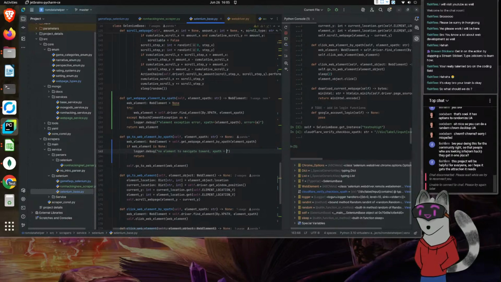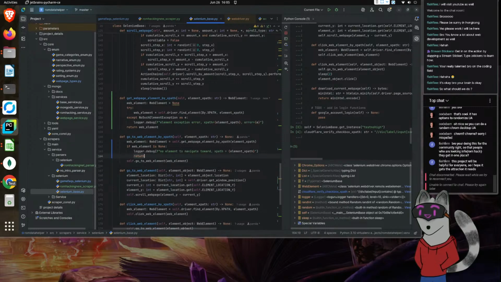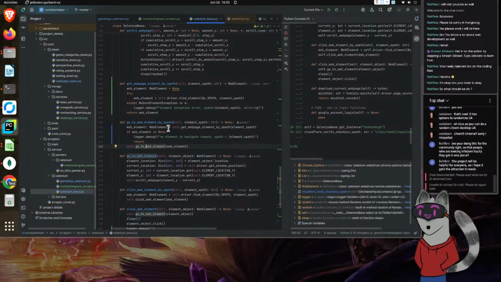XPath will be equal to the element XPath. There we go. Okay, good. All right then. Figuring it out. There we go. So with that done, now we can go to the element via go to the elements.